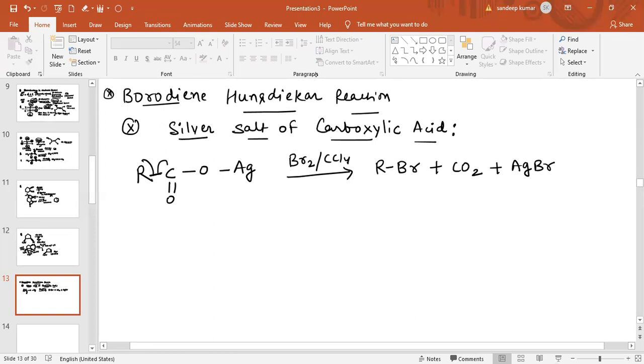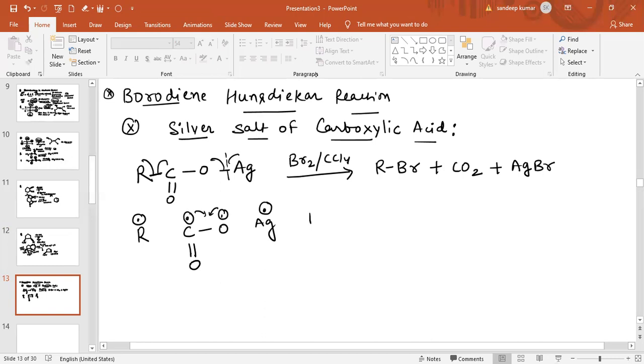So this is basically an R free radical after homolytic cleavage. Again the bond will break from this position also homolytically. So one electron on the oxygen atom, and there is formation of a double bond between carbon and oxygen, and again there is an Ag free radical.